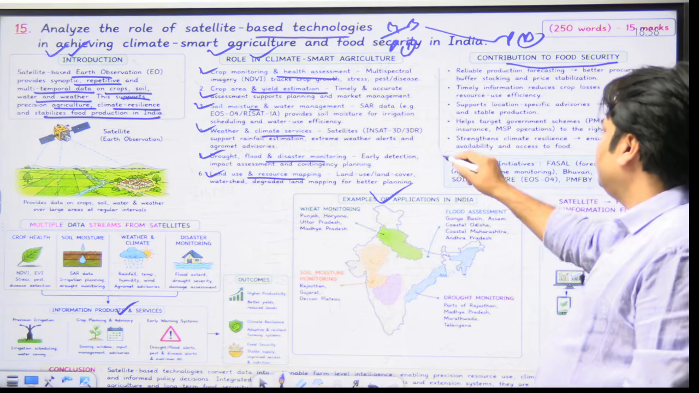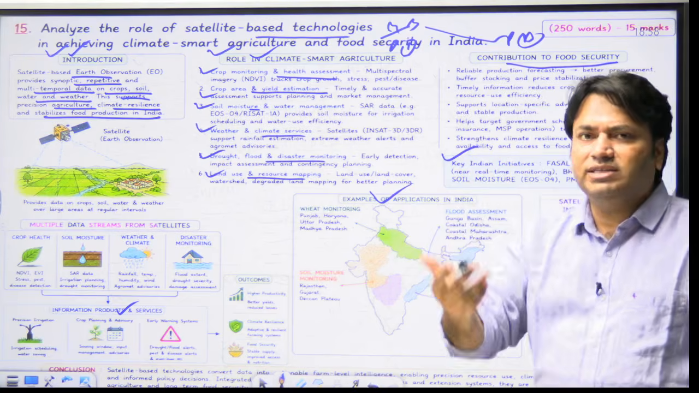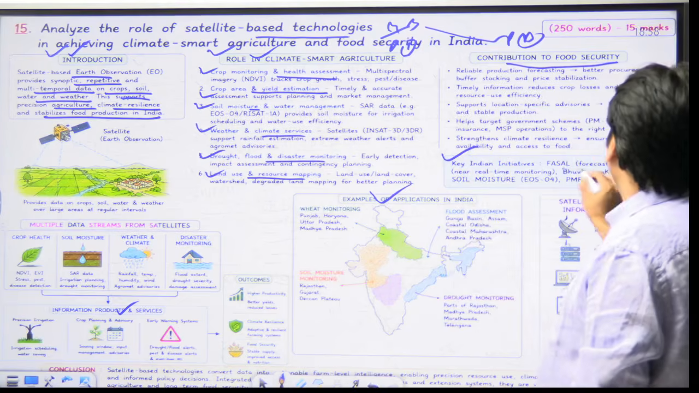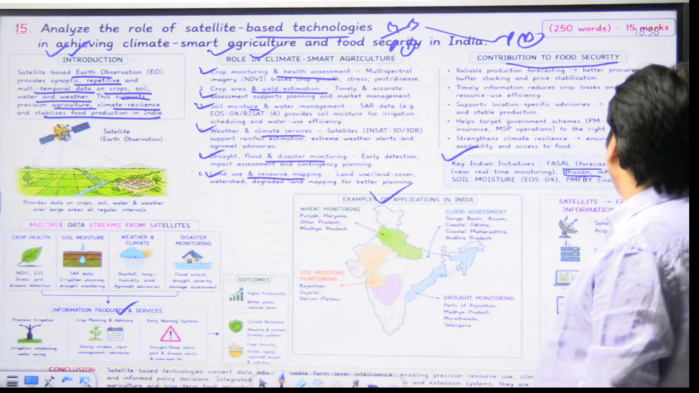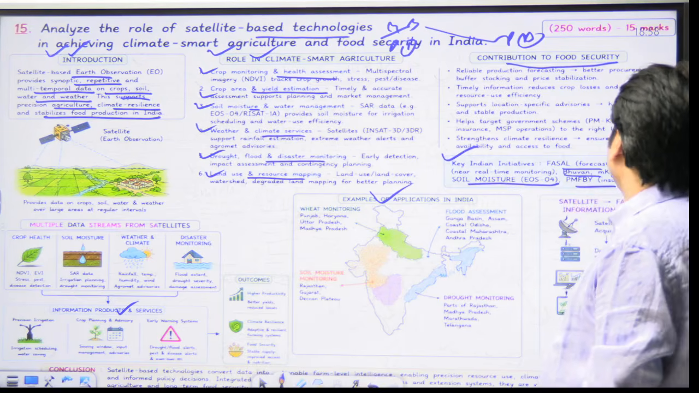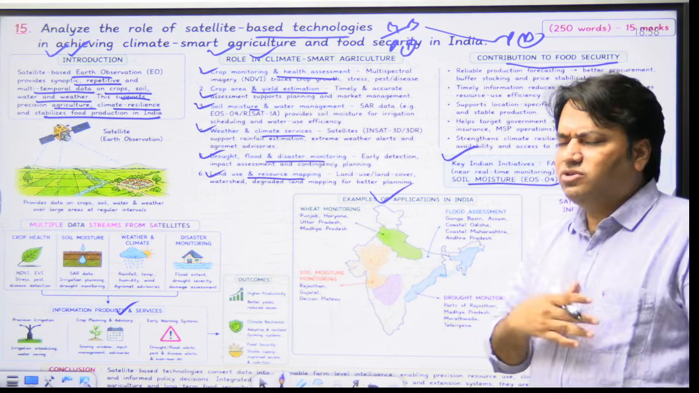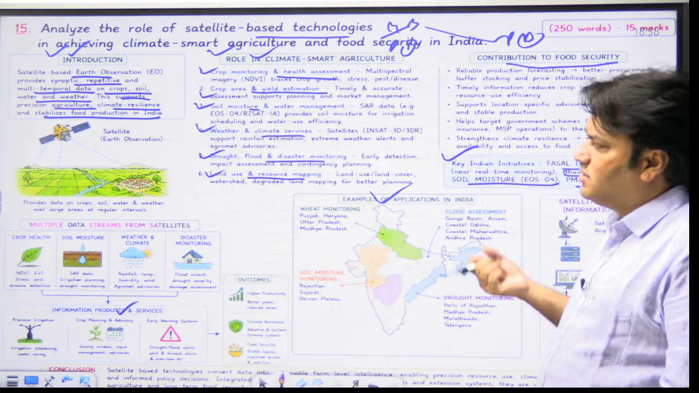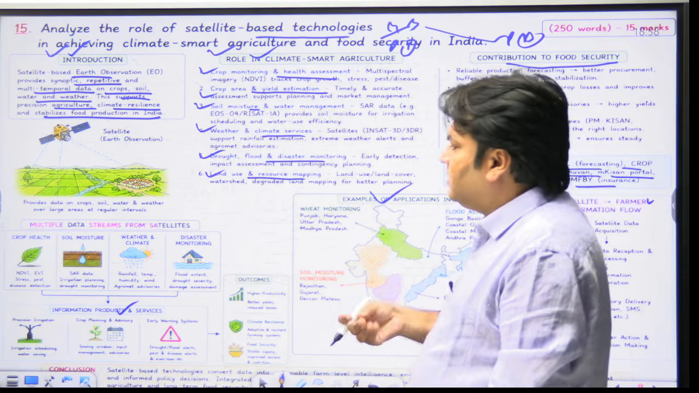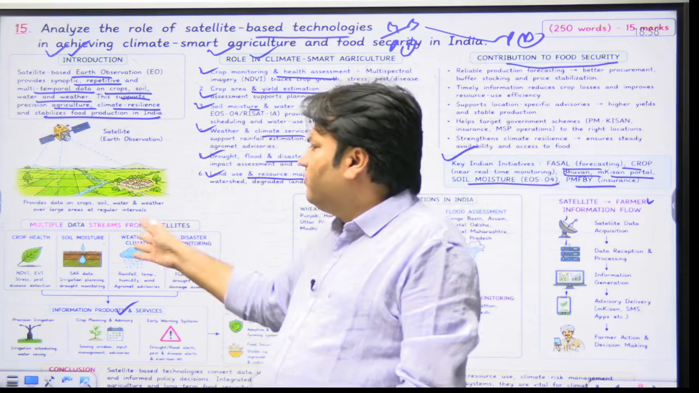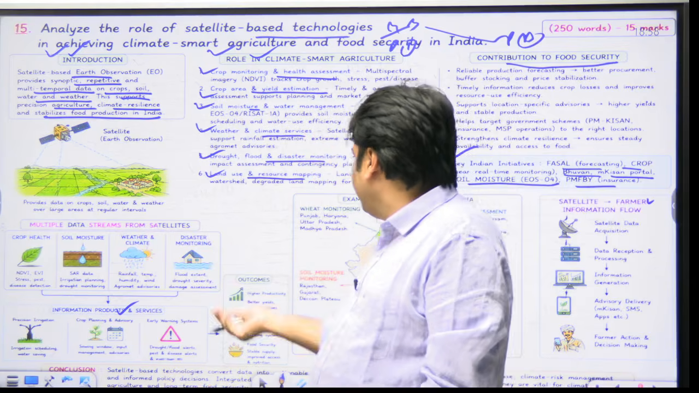Now key Indian initiatives, you can write like this as examples in your answer, like FASAL, CROP, Bhuvan, mKisan portal, soil moisture, PMFBY, Fasal Bima Yojana. So there is no need to write full sentences. Otherwise, you will not be able to write the complete answer, right? Here some keywords are given. Okay, so you can also prepare it.